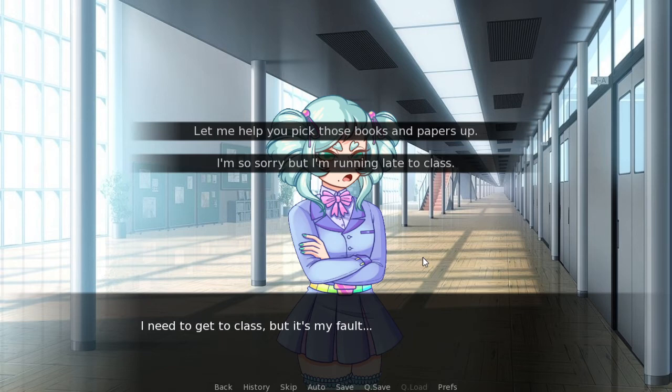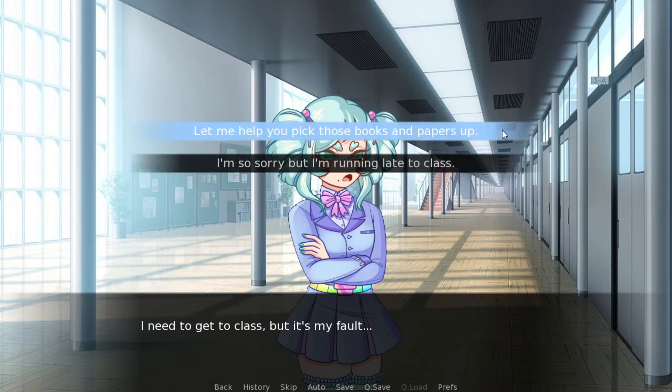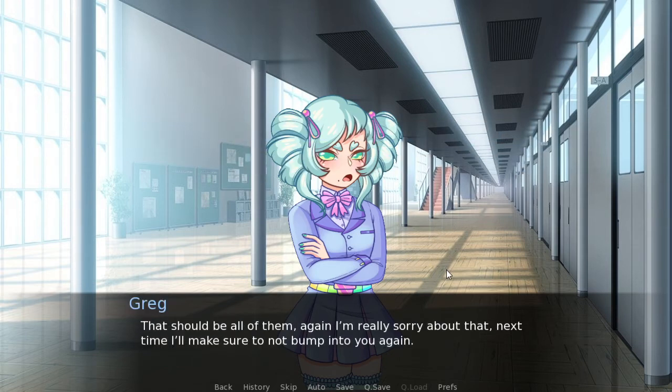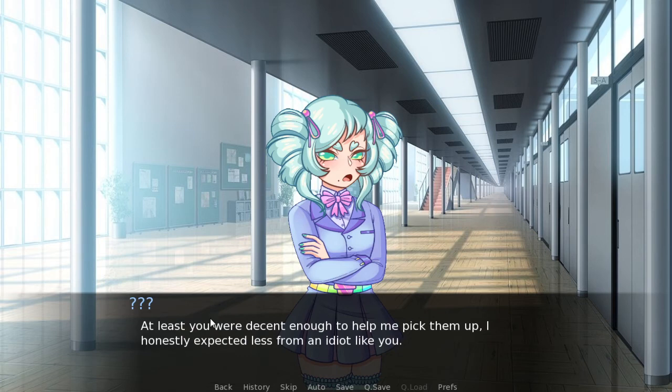Now, if we pick the first option, we'll incur positive romance with them for helping them. If we pick the second, they'll be annoyed and get negative romance. I'm going to pick the first one. We see here that it does affect the dialogue options, where she tells us that we're at least decent enough to help her pick them back up. So, we can tell that through this we've been rewarded by having her have a more positive opinion of us.